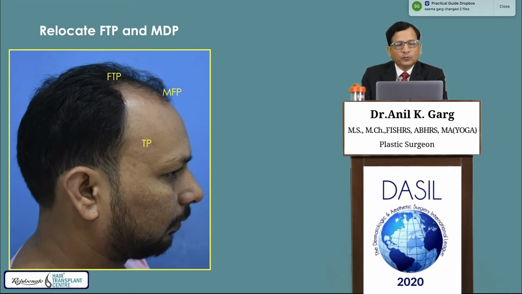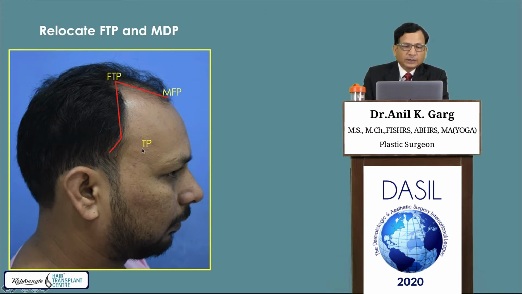That's what has been done in this case. Now, how do we locate the FTP and midfrontal point? I have already explained. This is the midfrontal point, FTP and TP. All three points got receded because of AGA. Now we need to relocate them and we put them back here.